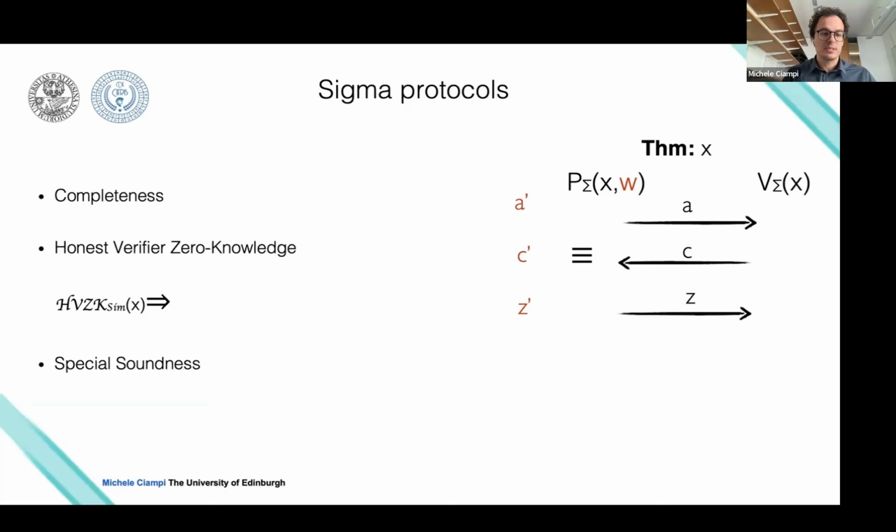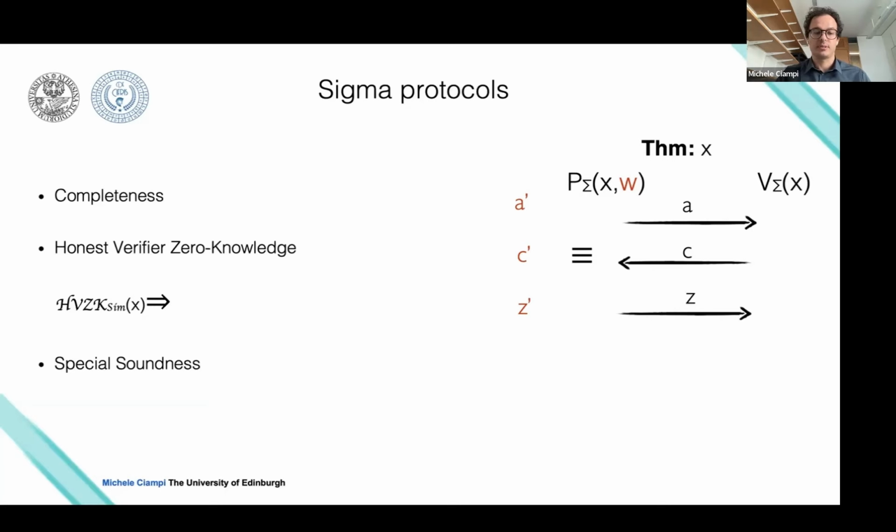Special soundness. This is like soundness. Soundness means that you assume that the prover is corrupted, and you have a prover that wants to convince you about the validity of a statement that is not true. So X is not in L. What you want from a protocol is that this prover should never be able to convince a verifier about the validity of the proof. So the verifier should never return 1 against such a prover.